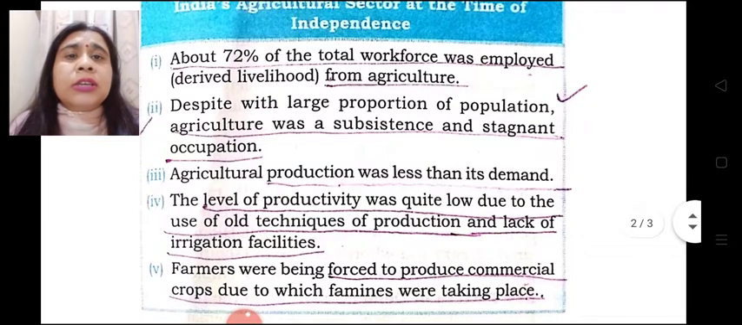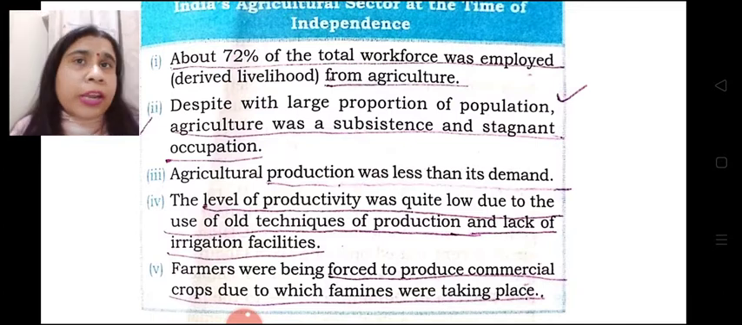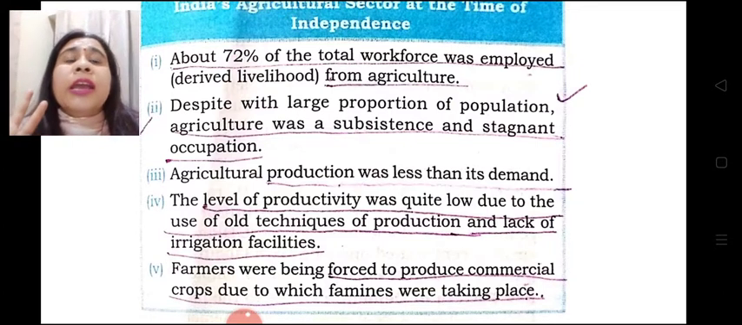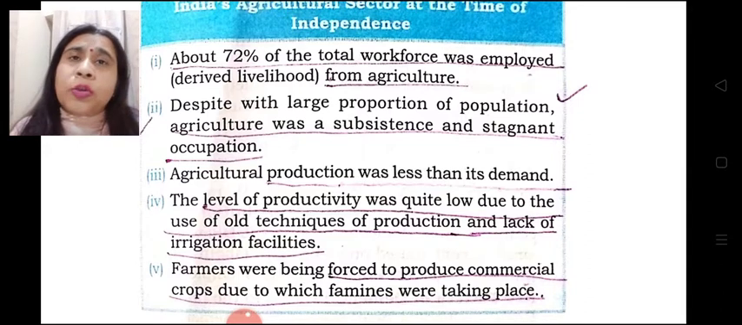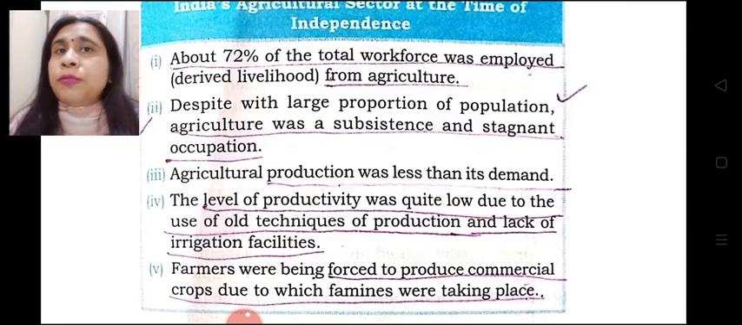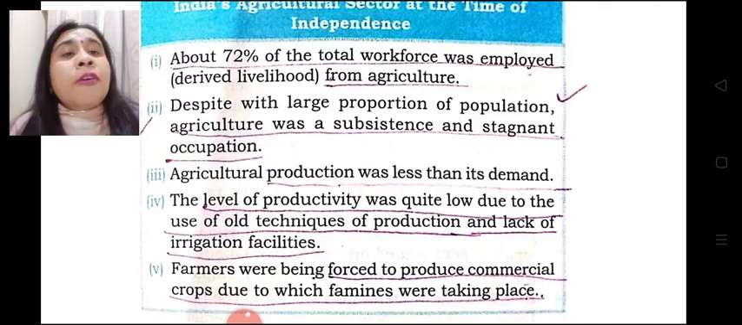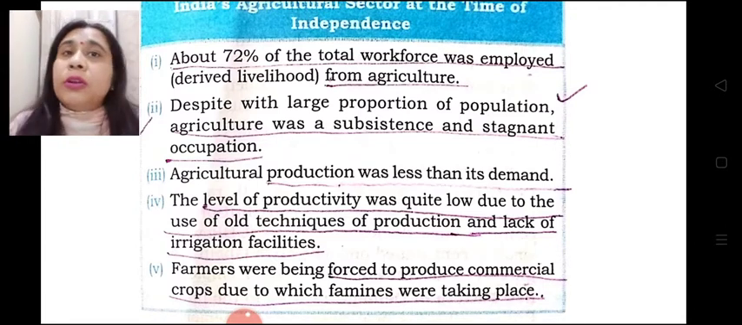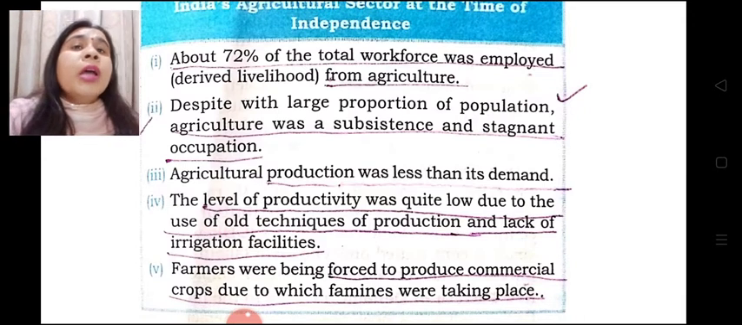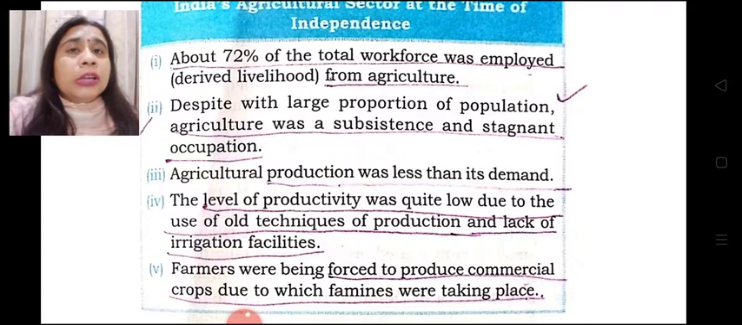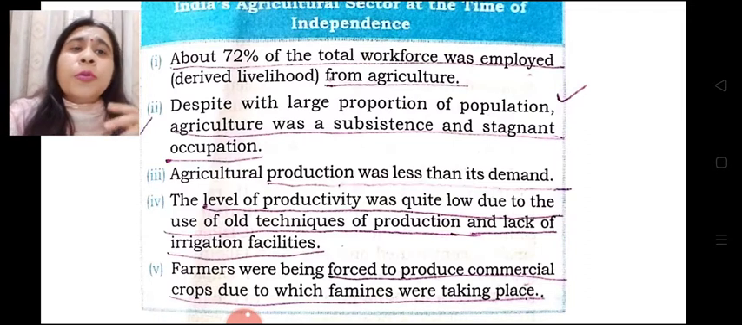We can just conclude this. You just see the points flashed on your screen. Nearly 72% of the workforce was employed in agriculture. Secondly, agriculture was a subsistence and stagnant occupation. Even if the people were producing food grains, that was only for their own purpose, not for the purpose of selling in the market. Thirdly, production was very less than demand. The level of productivity was quite low because farmers were not using any modern techniques of production and they were using old and outdated technology. Irrigation facilities were not available. Fertilizers were used negligibly, which led to low production and low productivity.